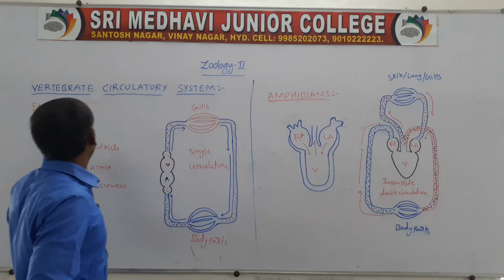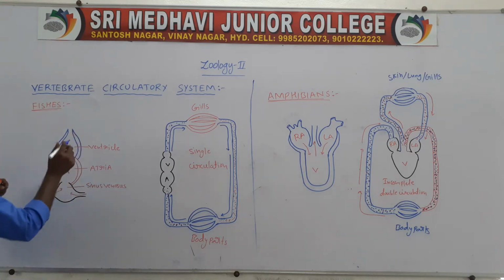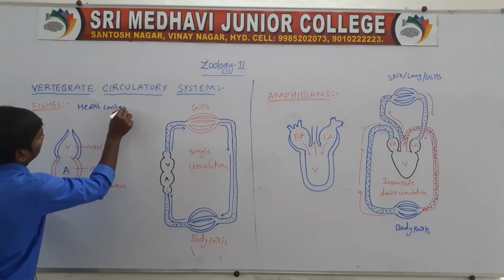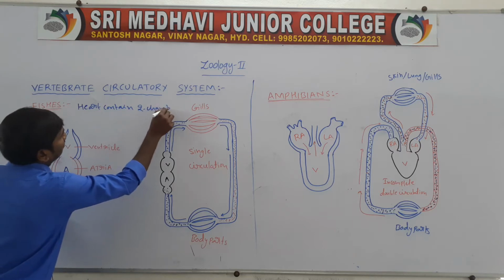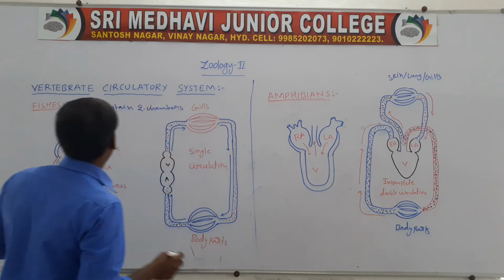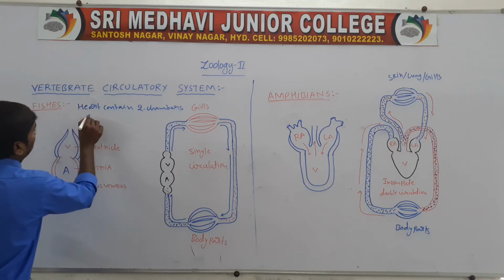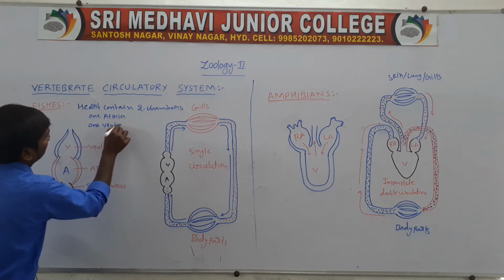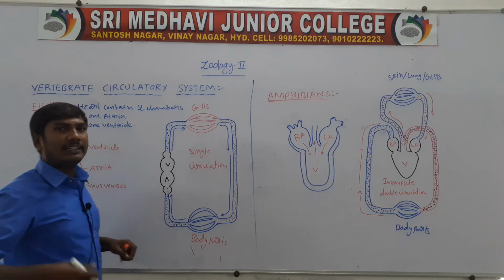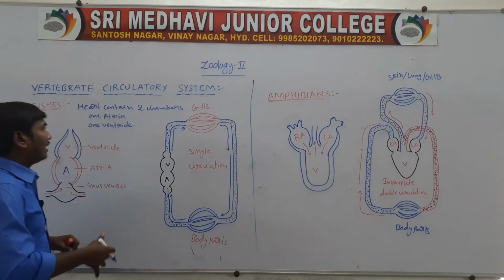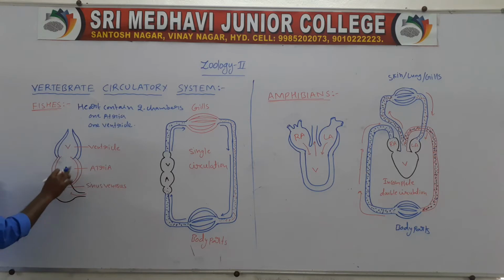First, let's discuss fishes. The fish's heart contains two chambers: one atrium and one ventricle. Only two chambers, one atrium and one ventricle.